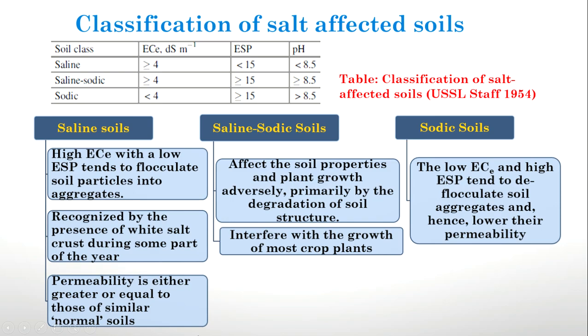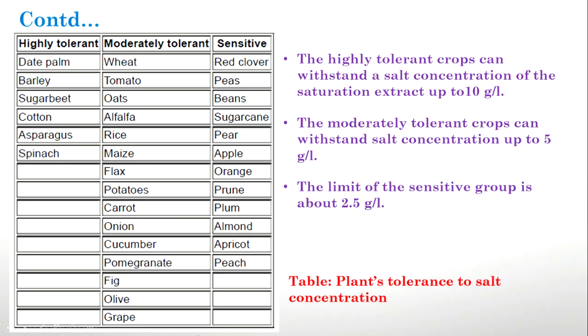This is about today's lecture. And in this chart which is given, we have already discussed that the salinity will affect plants also. So these are some of the plants whose tolerance is given with respect to salinity. These are the plants which are highly tolerant to salt, these are the plants which are moderately tolerant, and these are the plants which are sensitive.